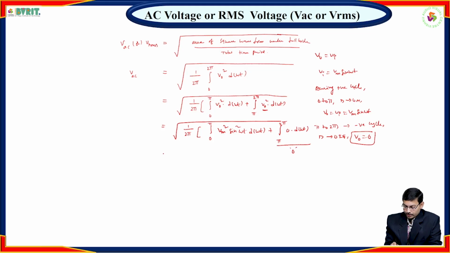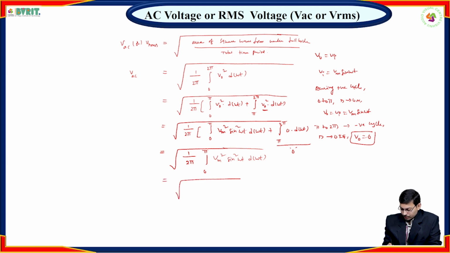Okay. Now after simplification of this equation, we have 1 by 2 pi integral 0 to pi, Vm square into sin square omega t d of omega t. Now if you take the common factor out, that is 1 by 2 pi into Vm square, times the integration of sin square omega t d of omega t.